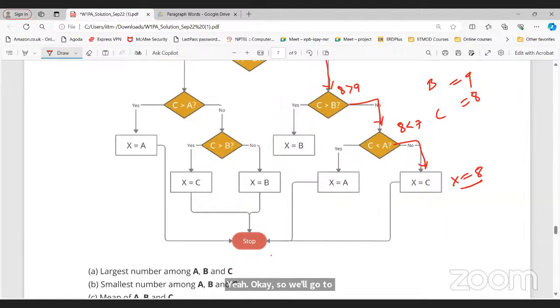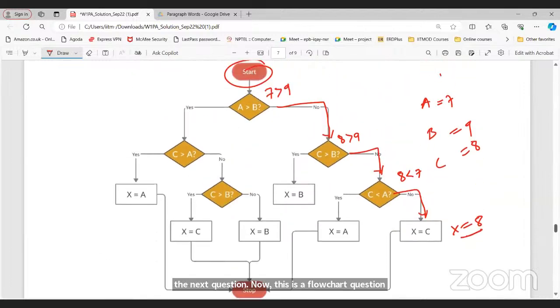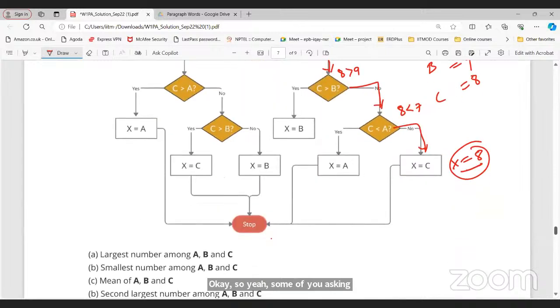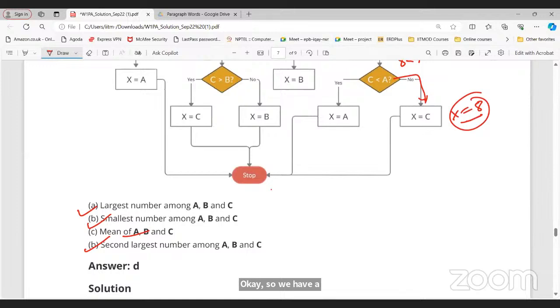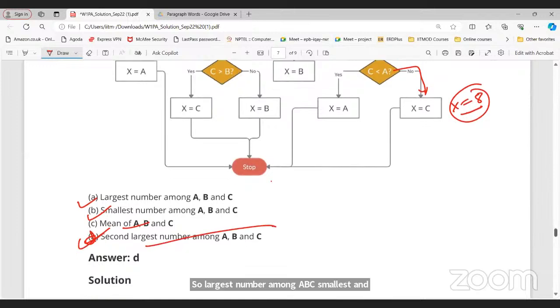So what are we getting here? 8 is the largest number among all? The smallest number among all? Mean of ABC, or second largest number? It is the second largest number. So option D is correct here, right? Second largest number. Yes, that's it. Simple question.